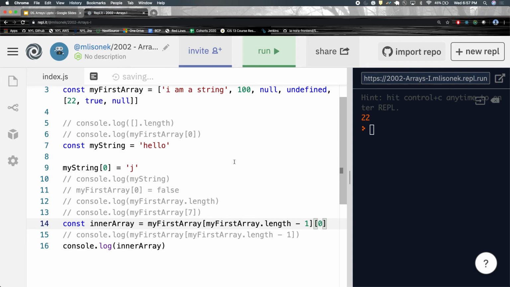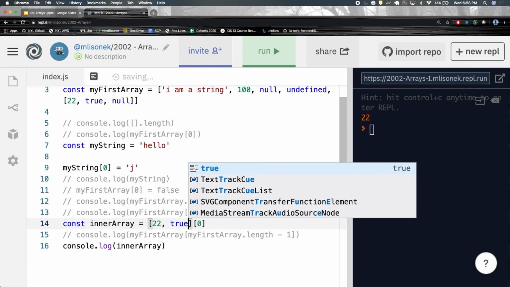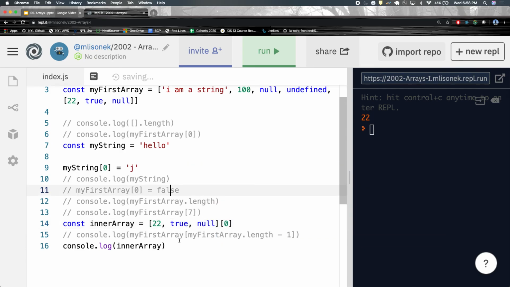Think about it. What I'm doing right now, my first array at my first array dot length minus 1, is always going to be the last thing in that array, right? Do you agree? You would do the same thing to get the last character of a string, right? String at string dot length minus 1. So if we know that that's always the last thing in the array, then we can basically just say that this is 22, true, null, right? It is the same thing.